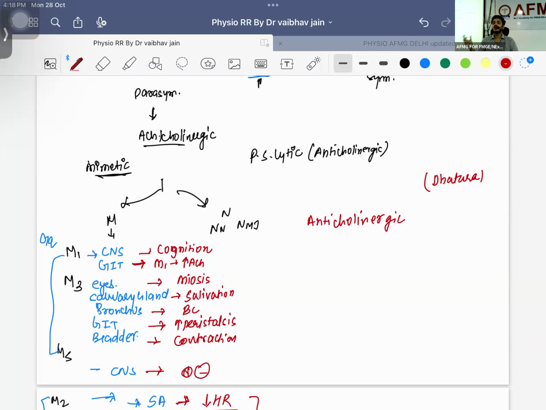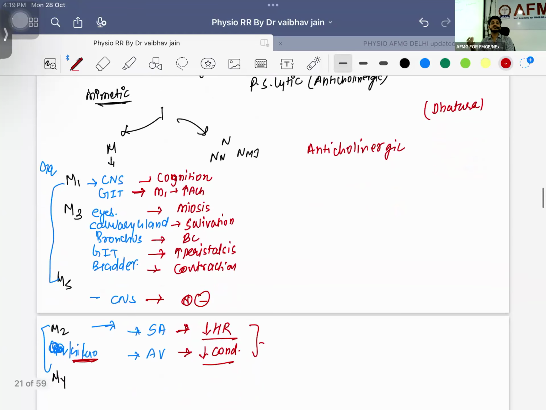So what the people are doing, Dhatura is an anticholinergic thing. Listen to me, look here. They are taking out the seeds, they are mixing it with the sweets. And those sweets, if you are eating, what will happen? It is known as the most common roadside poison. Those sweets you are eating in the bus, in the train. That is why family members say, don't take sweets from anyone. Not just sweets, don't take food from anyone. Let's try to understand what will happen.